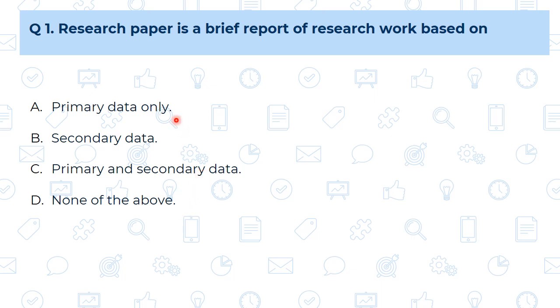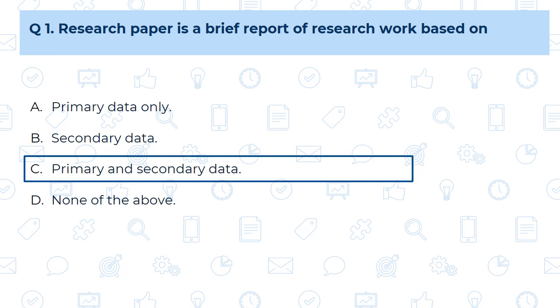See, whenever the researcher is undergoing his research work, he is using the information at two steps, that is at the time of data collection and at the time of review of the literature. So we cannot strictly say that he is collecting the data either from the primary data source or from the secondary data source. Even if at the time of data collection he is using one data source, that is primary data source suppose, but at the time of review of literature he is using another author's information, so that is coming into the secondary data. So our correct answer is primary and secondary data both. Okay, so this was the question number 1.